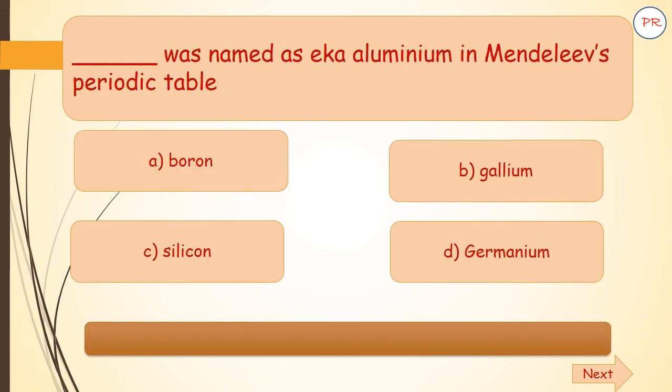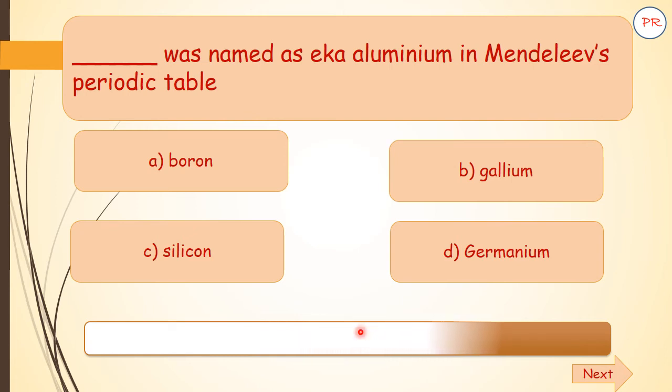Dash was named as Eka-aluminium in Mendeleev's periodic table. A. Boron, B. Gallium, C. Silicon, D. Germanium. Here is your time. The correct answer is B, gallium.